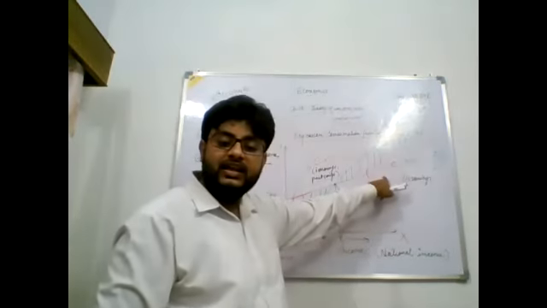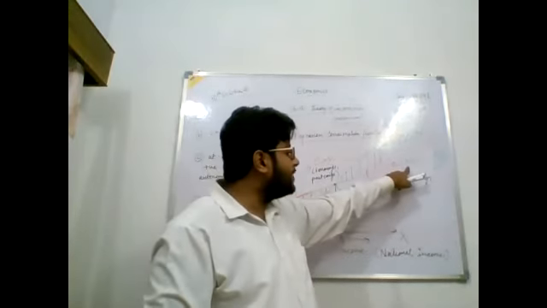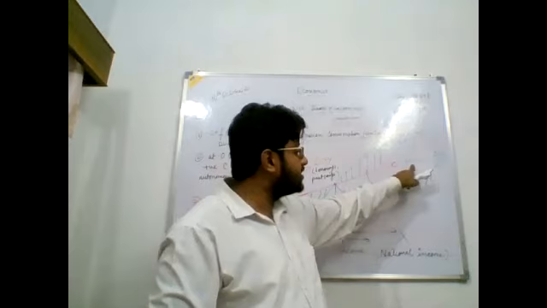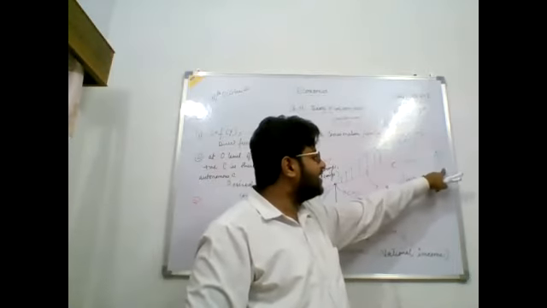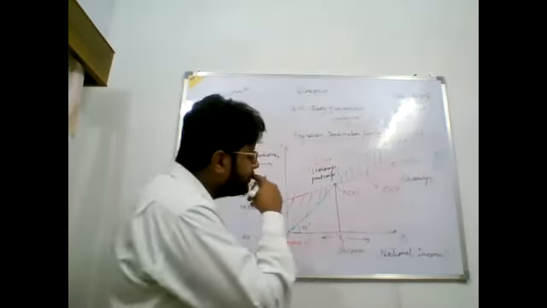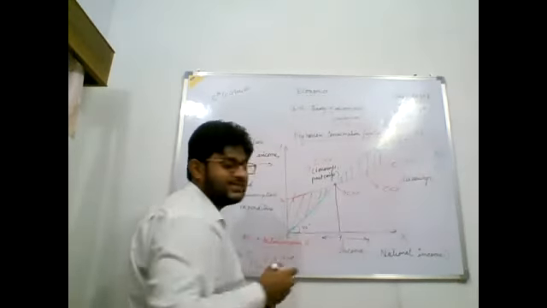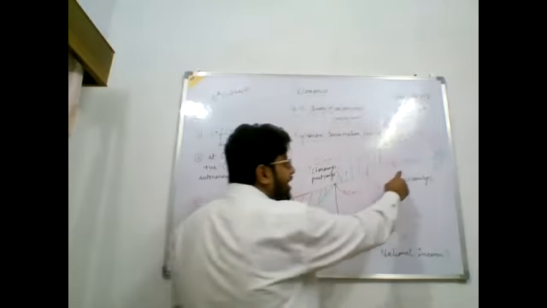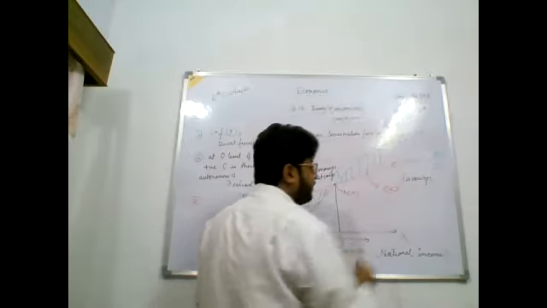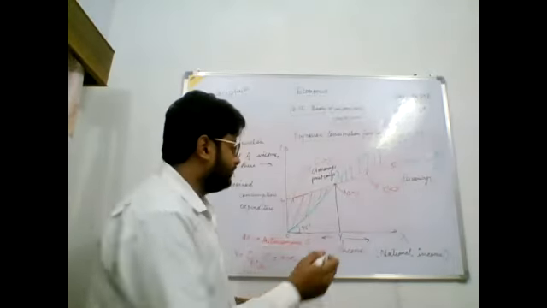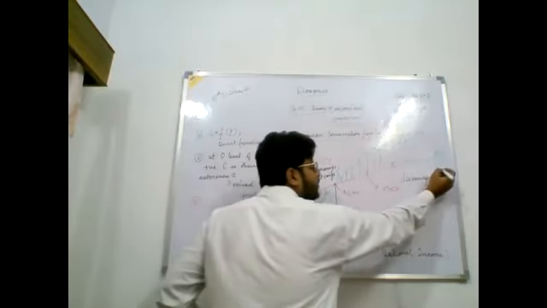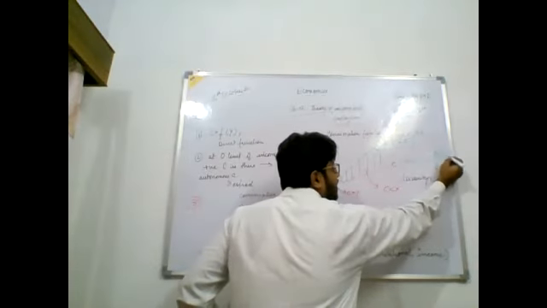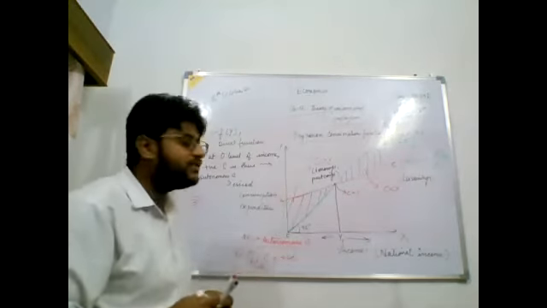And if we have taken a linear consumption curve, the MPC will remain constant. And what is MPC? Delta C upon delta Y. So how will we show that this C line is showing the marginal propensity to consume? It is showing that with every change in income, how much our consumption will change.